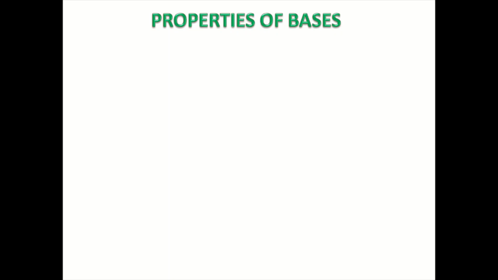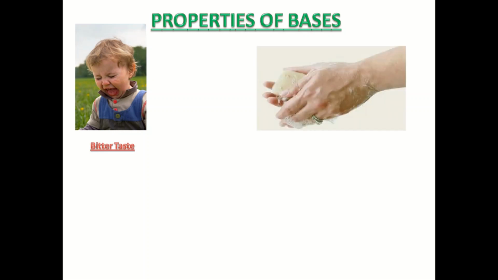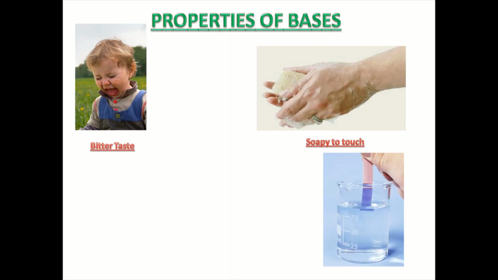As we have learned what bases are and seen their examples, now let us see their properties. The first property is that they have a bitter taste. Second, they are soapy to touch. Here you can see red litmus paper, and when this red litmus paper is dipped into a base solution, it turns blue.